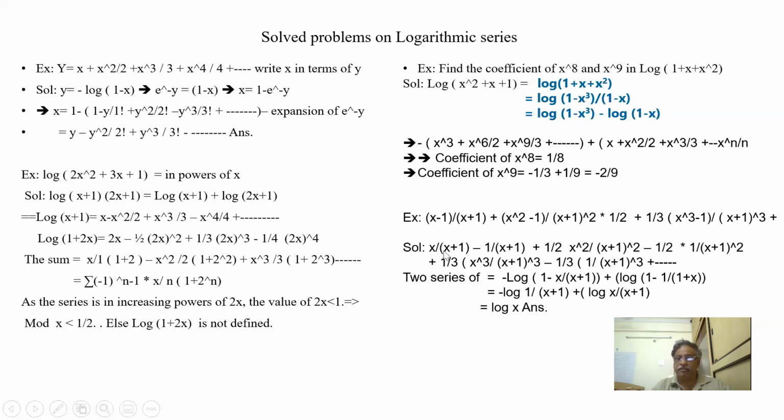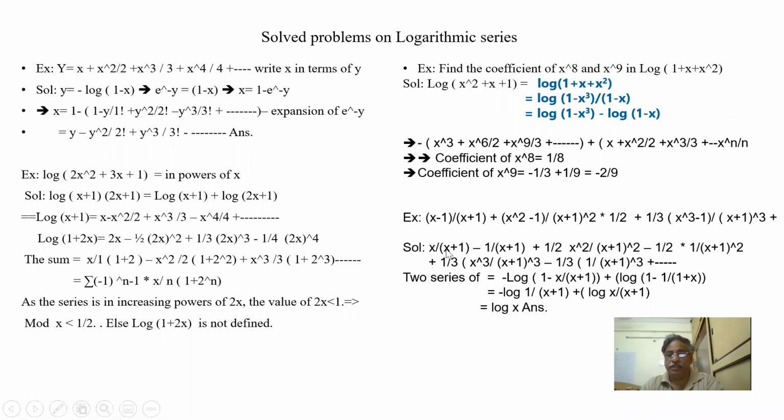One series is here. Let us see these terms. Let us assume x by x plus 1 is x.